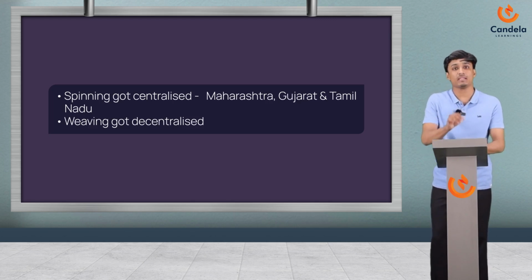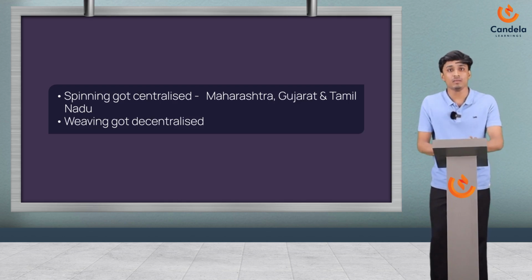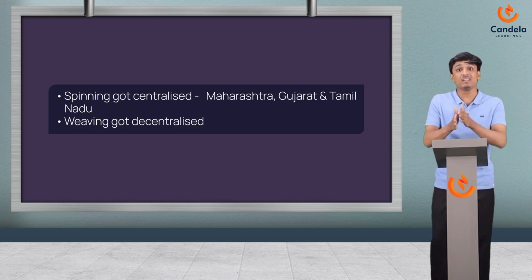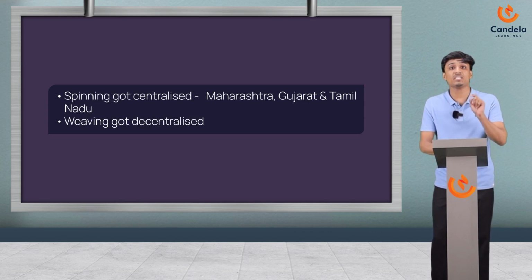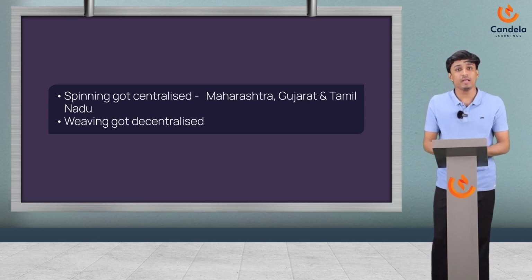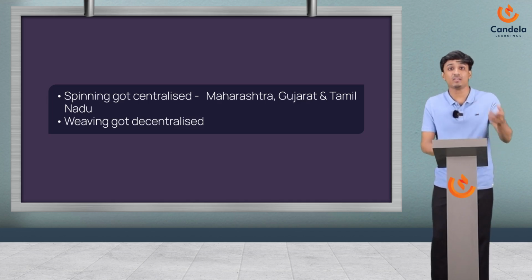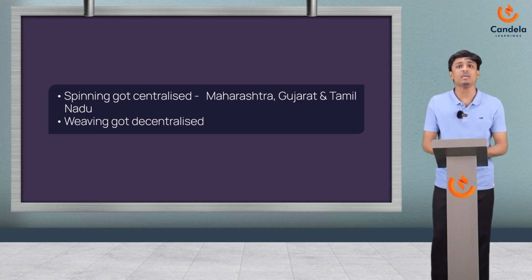Well, weaving was not like that. They got decentralized. See, I'll give you an example to make you understand why it is like that. Okay, take a state of India. We can take Karnataka for example. See, the pattern and the design of weaving from there will be unique. So just like Karnataka, every state in India has its own unique weaving pattern. So if we centralized weaving in a particular state, what will happen? We will miss other unique traditional designs from other states, right? So this is why weaving got decentralized, and this weaving is done in handloom, power loom and also in mills.